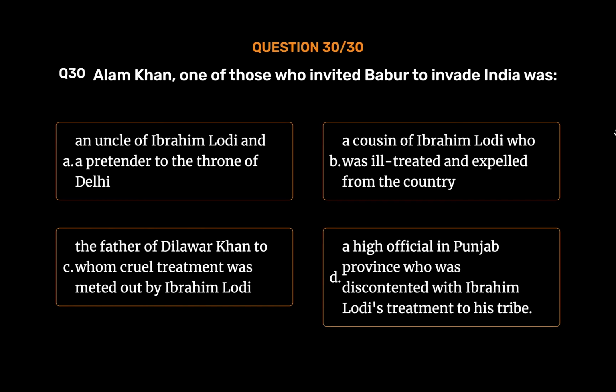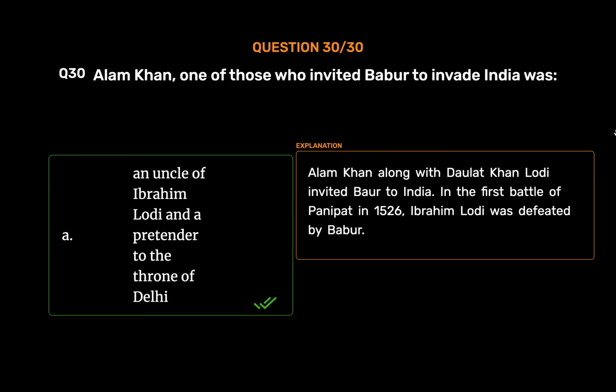Option D. A high official in Punjab province who was discontented with Ibrahim Lodi's treatment of his tribe. The correct answer is Option A. Alam Khan along with Daulat Khan Lodi invited Babur to India. In the First Battle of Panipat in 1526, Ibrahim Lodi was defeated by Babur.